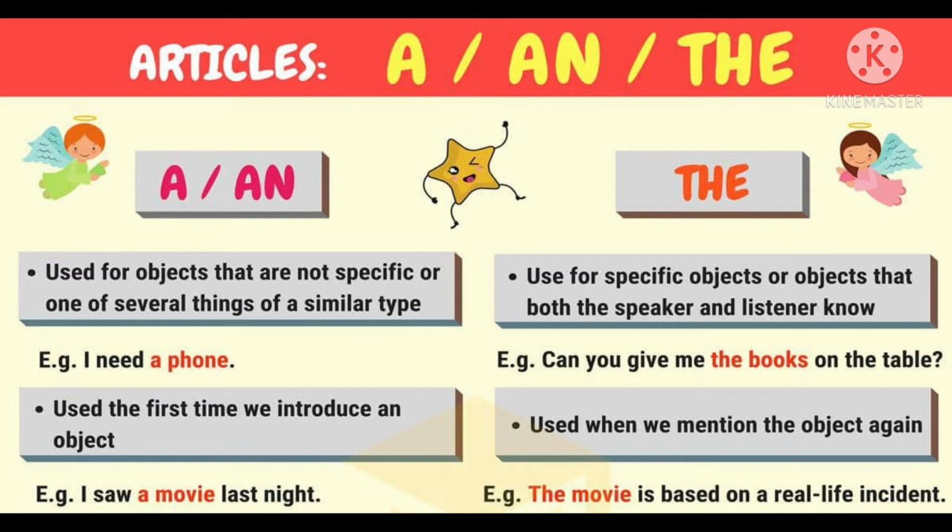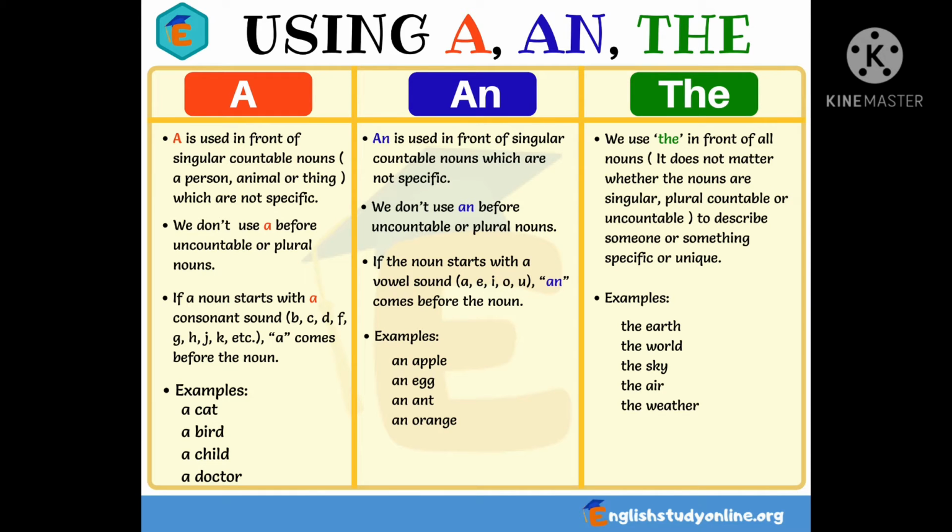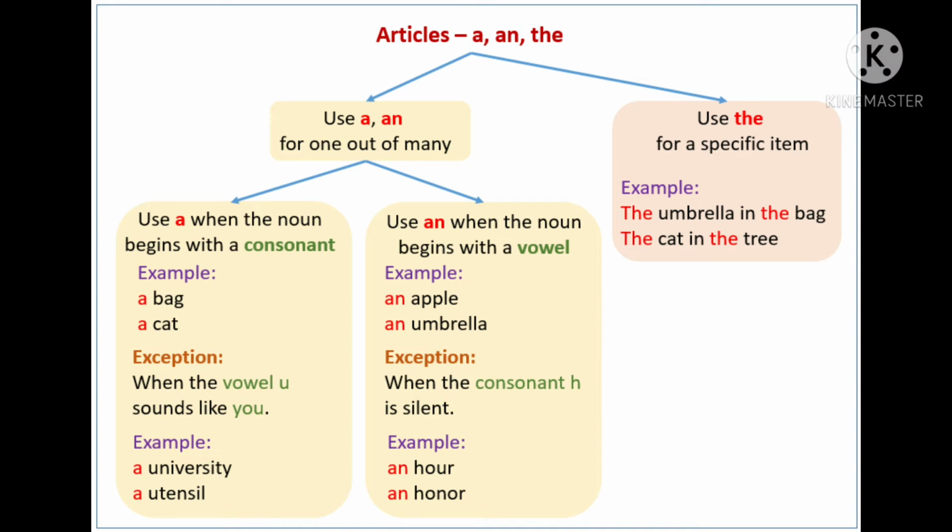She would like to go to a university that specializes in teaching. University is a singular countable noun, and although it begins with a vowel, the first sound of the word is j or y. Thus, a instead of an is used in this sentence. It is also generic. It could be any university with this specialization, not a specific one. I would like to eat an apple. In this sentence, apple is a singular countable noun that is not specific. It could be any apple.